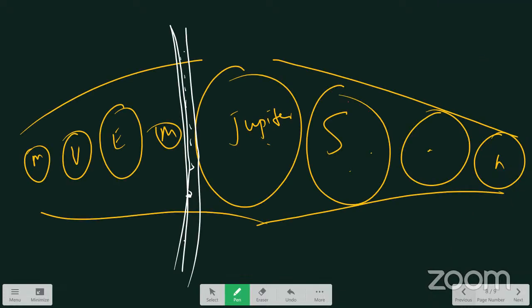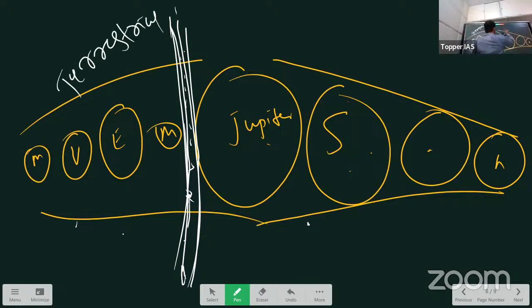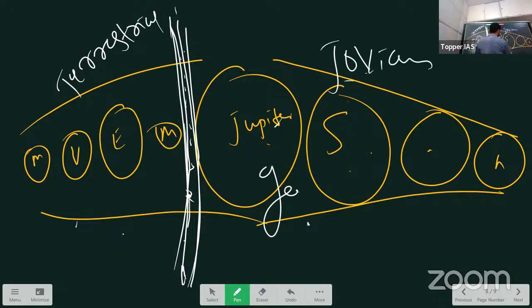Okay. So these are called inner planets. We take this line, the asteroid belt, as a boundary. So these are inner planets and those are outer planets. Inner planets are called terrestrial planets. These are called Jovian planets. Jovian means Jupiter-like. Why? They are all gases, so they do not have a hard lithosphere surface. They have a gaseous surface, thick gases. Whereas all these four are Earth-like because they have a solid surface. Understand this? And a few other points.